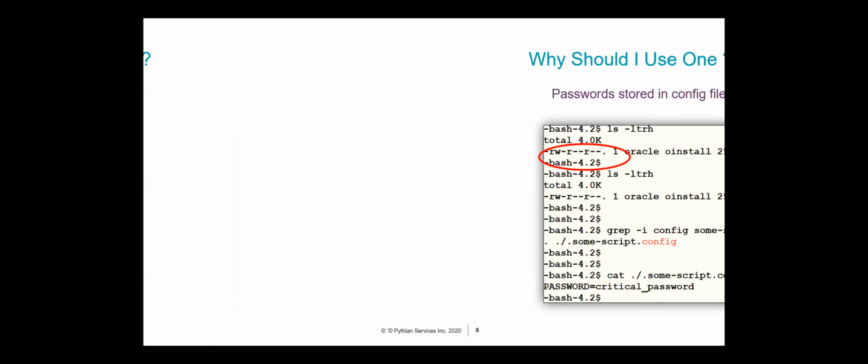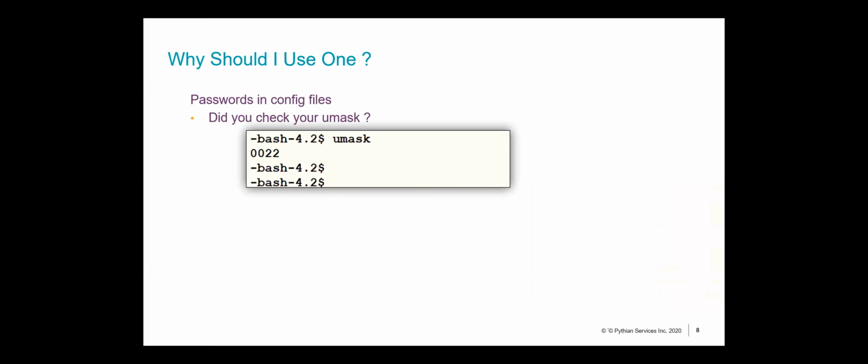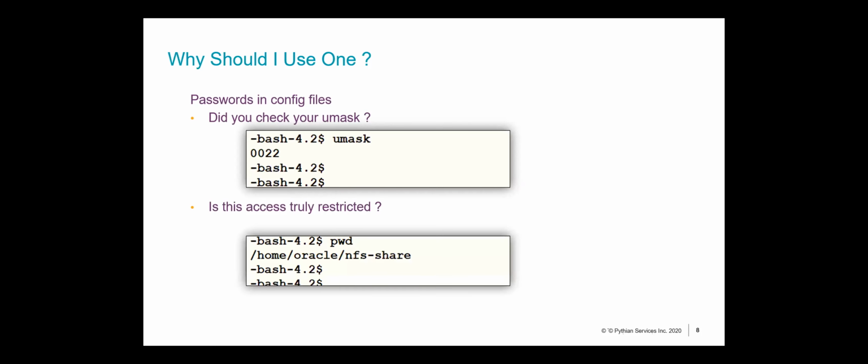Why would that happen? That could happen because of something called UMask. You might have a UMask that sets default permissions on these files, so you've got to be careful about this. Or it could be you've placed it in a directory that's a file system share, an NFS. It could be a setup where you've got a backup script, or a set of scripts used globally across your organization.